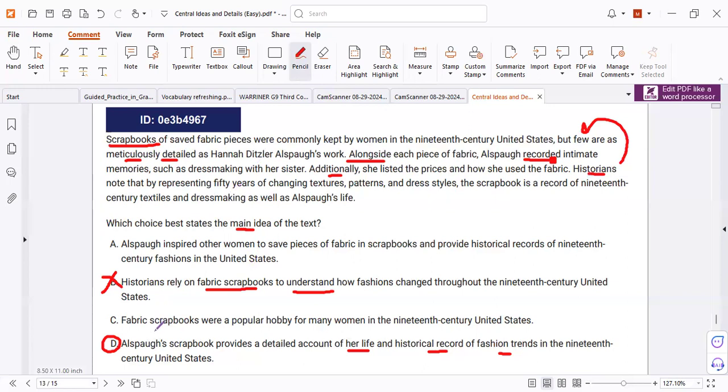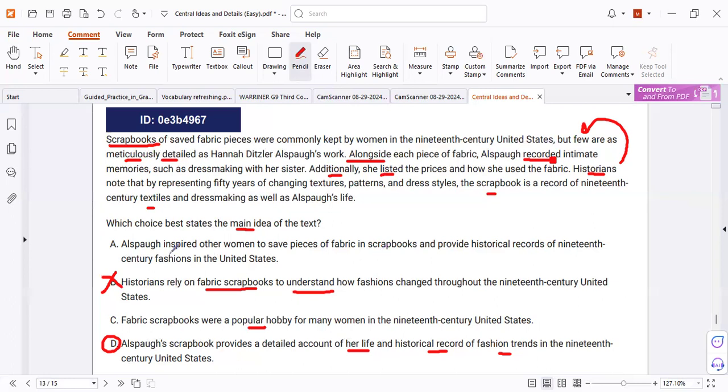Is there also information about fabric scrapbooks being a popular hobby? Do we have information about that? I don't find it. It didn't mention it's a hobby, but it said she listed because she recorded, but we don't have that. And it mentioned this scrapbook is a record of 19th century textile, as it mentioned. That's why I understand it. So it is the best answer.